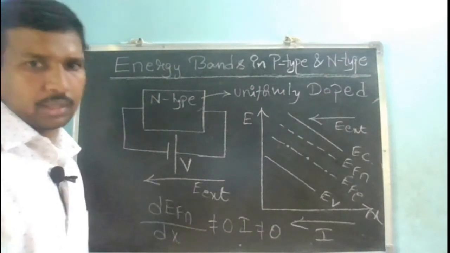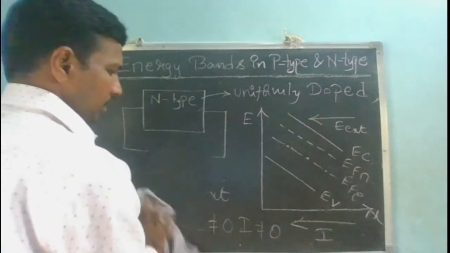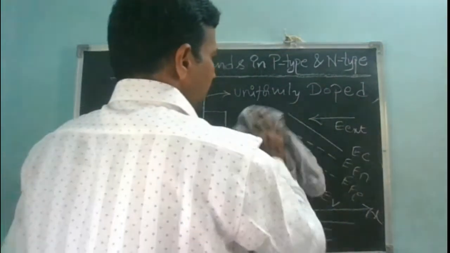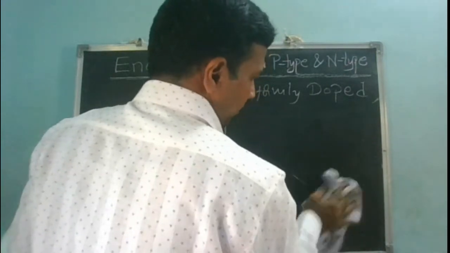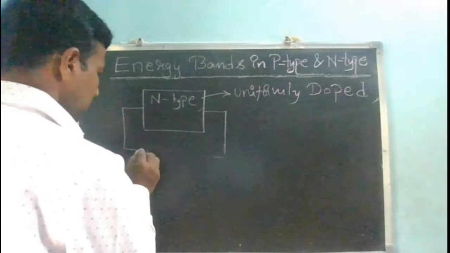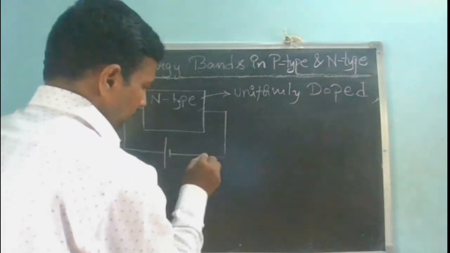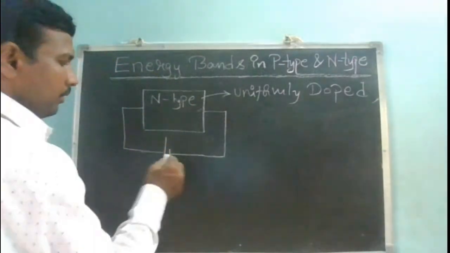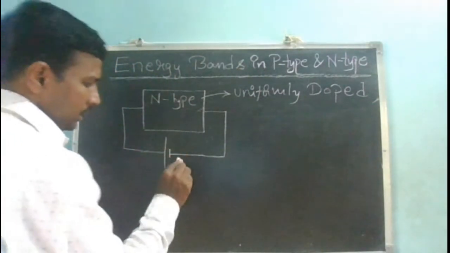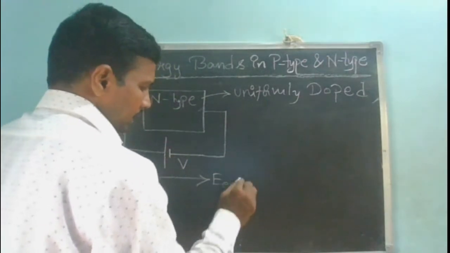Suppose I change the polarity of the voltage, how does the energy band diagram change? Earlier I considered the electric field from right to left. Now let me consider the electric field from left to right. This is an external electric field.